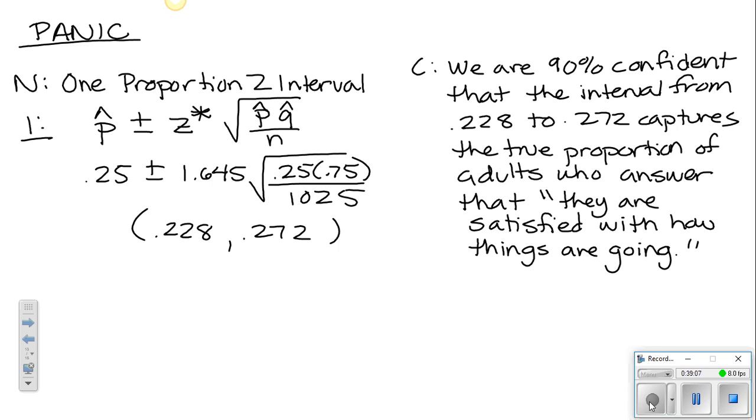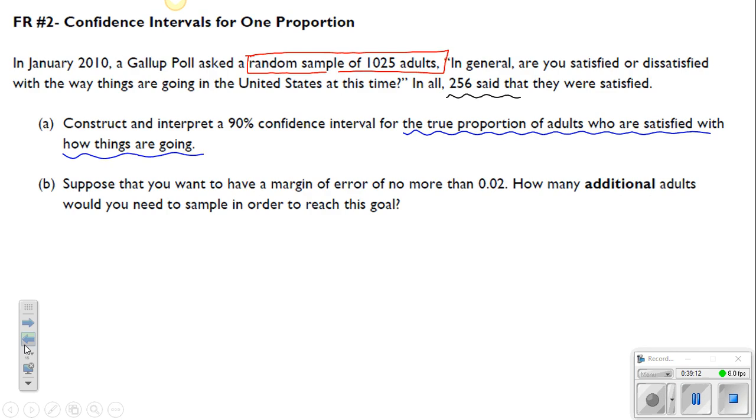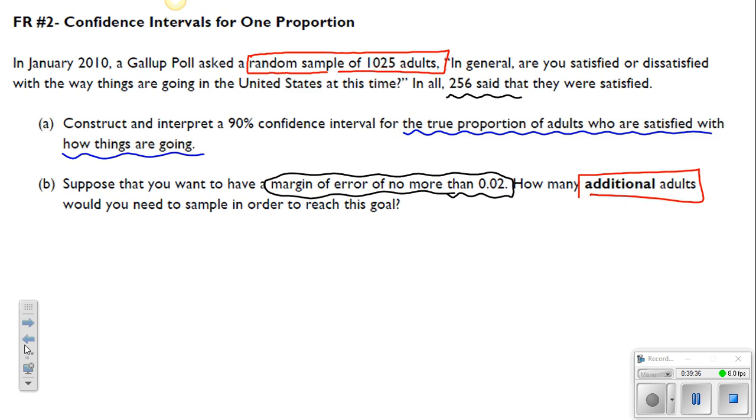We're going to go back to the question to look at part B. Part B says, suppose that you want to have a margin of error no more than 0.02. How many additional adults? Now that's a very important thing. How many more adults would you need to do this? So what we're going to do is figure out how many adults we need total, and subtract what we currently have from them. I think you might see what we're really talking about once we do it. We're talking about a margin of error of no more than 2%, or 0.02. All right, let's go back over to the screen.